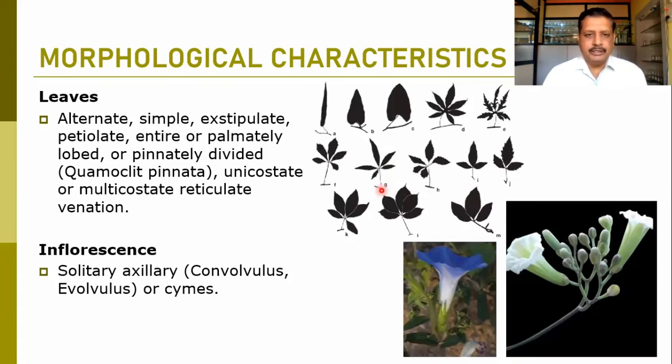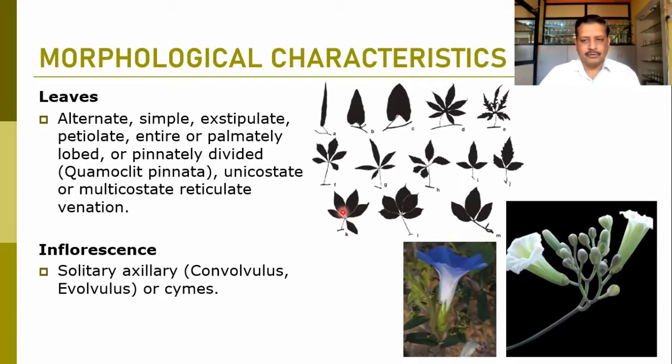When we talk about the leaf in this family, they are mostly alternate, simple, exstipulate, petiolate, entire or palmately lobed, or pinnately divided in Ipomea quamoclit pinnata. It is unicostate, or sometimes multicostate reticulate venation can be observed. Here we have variation of leaf, from simple leaf to palmate leaf, it may be a palmately dissected leaf. So in Ipomea quamoclit, a completely dissected leaf is there. Such leaf variations can be observed in the family Convolvulaceae.